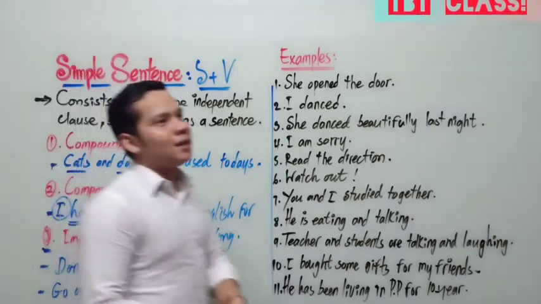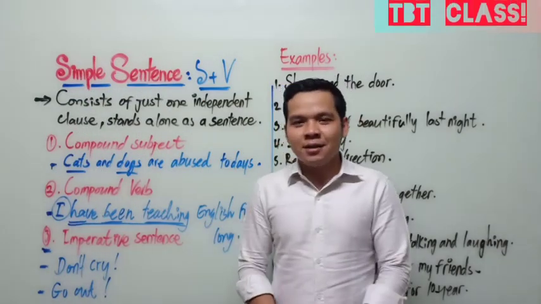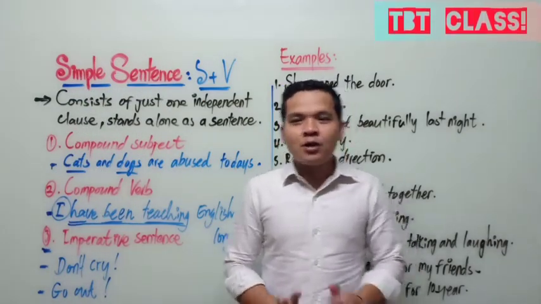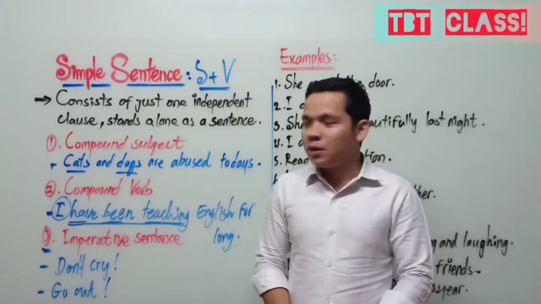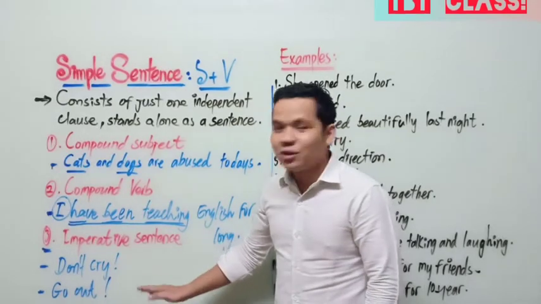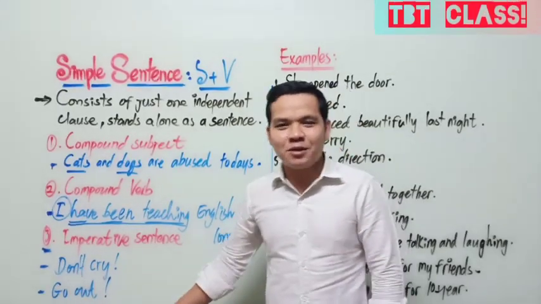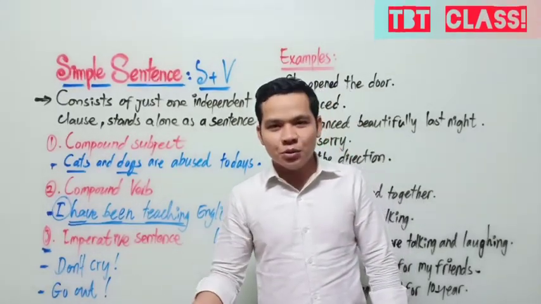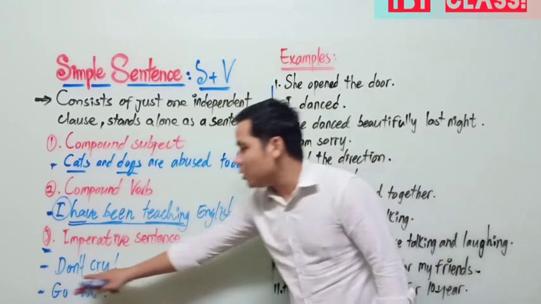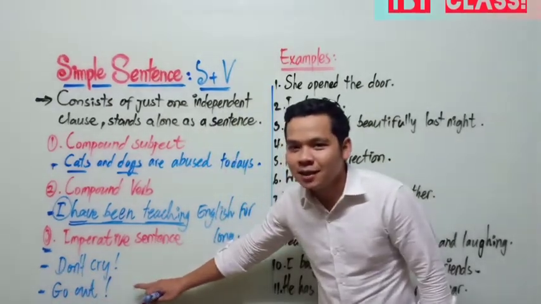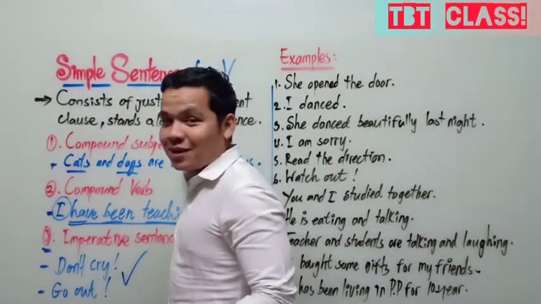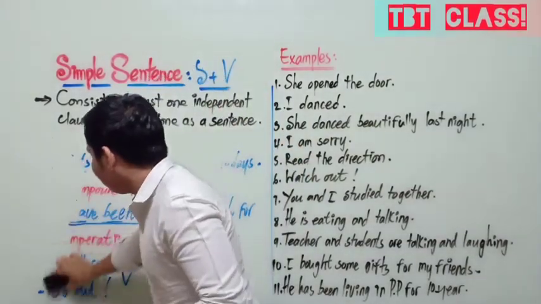So, imperative sentence is a type of sentence that starts from a verb. We don't see the subject, but exactly, the subject is implied. Normally, in an imperative sentence we use the subject you. So even though we don't see the subject, it is also the same kind of sentence. Okay, go on to the next.